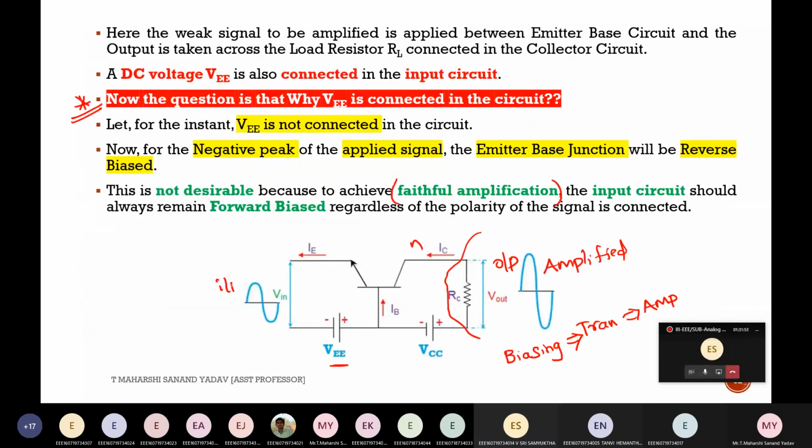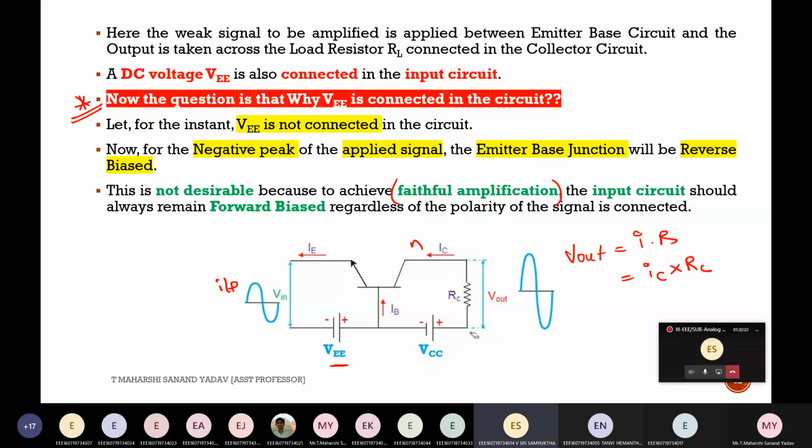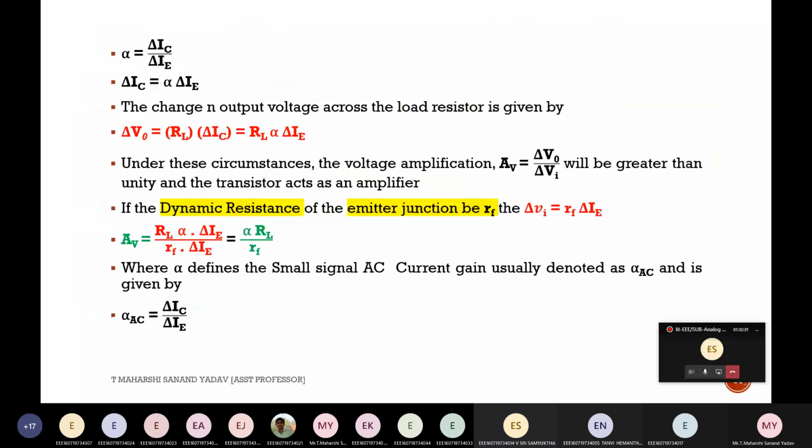So simply I'm applying input, I'll get output. How to find output voltage? What is the formula to find output voltage? V equal to IR. That's it. Ohm's law is always very important. V output is I into R. So what is the current at the output part, IC or IE? IC, multiplied with RC. So V out is RC into IC. That's it. So this is the general working of an amplifier.